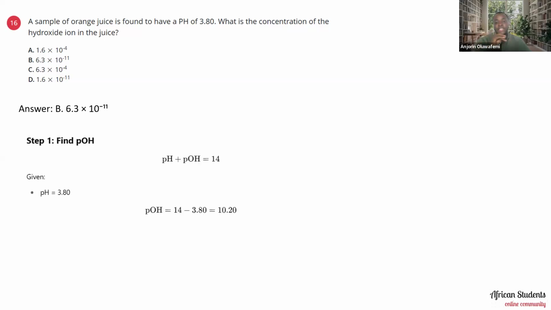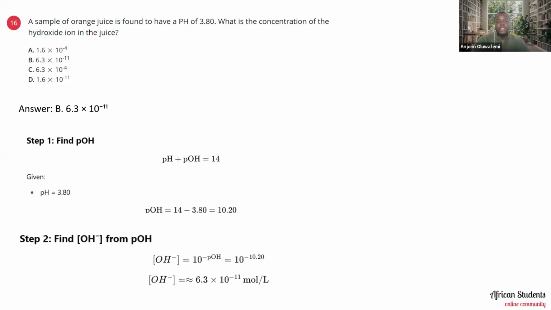Now, how did we arrive at this? Like I said before, don't forget that pH plus pOH equals 14. When you add the pH and the pOH together, you must have 14. That is statutory, it has been stated and we know that. Now the pH of 3.80 means that the pOH will be 14 minus 3.80, which gives a pOH of 10.20. But that is not what we are looking for. What we are looking for is the concentration of the hydroxide ion in the juice. But we are almost there, because we have found that the pOH is 10.20 by subtracting 3.80 from 14.